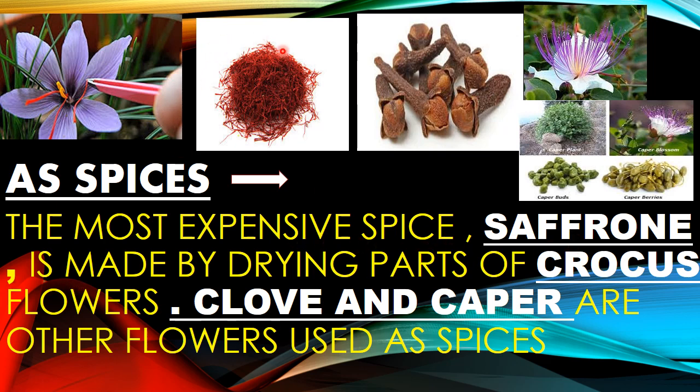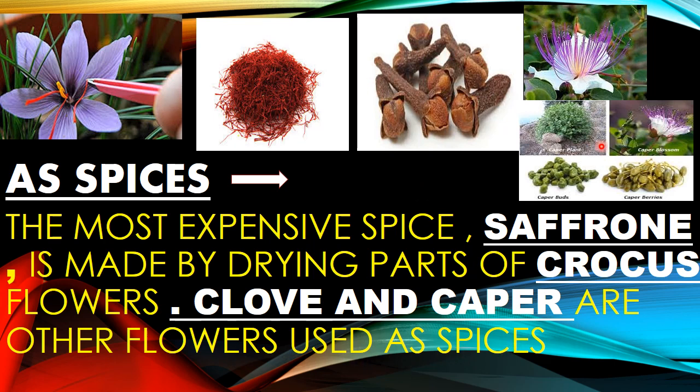The most expensive spice is saffron. Here we can see the saffron diagram. It is made by drying parts of the crocus flower. This is a crocus flower. Clove and caper are other flowers used as spices.